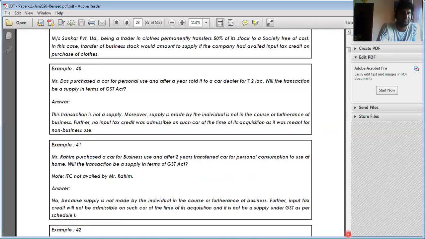See here, Mr. Rahim purchased a car for business use. After 2 years, he transfers the car for personal consumption, for use at home. Will the transaction be regarded as supply? ITC is not availed. Hence it is not regarded as supply. Clear? Next.